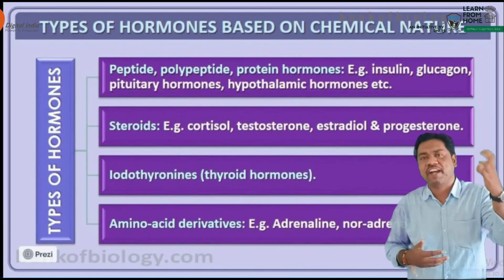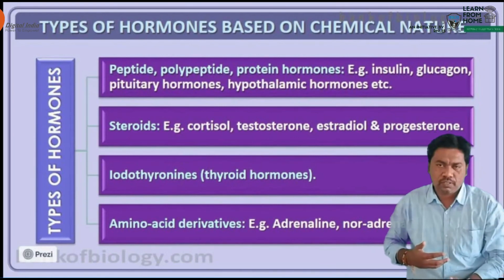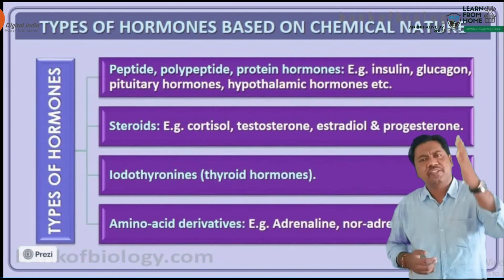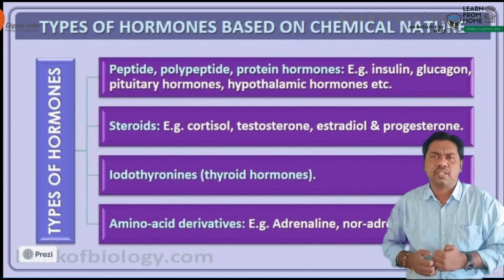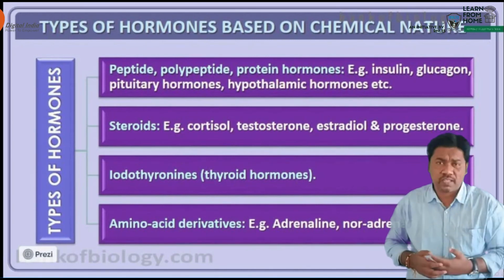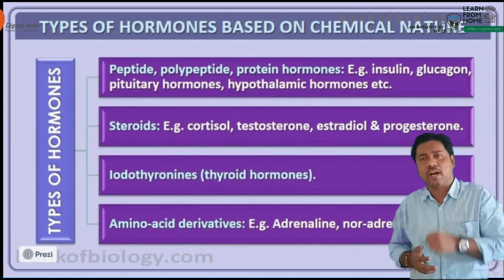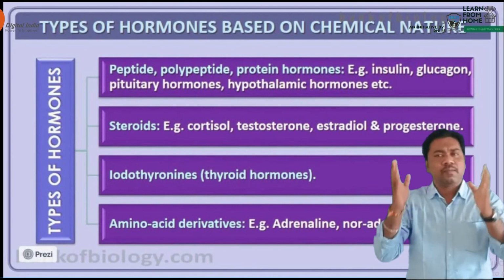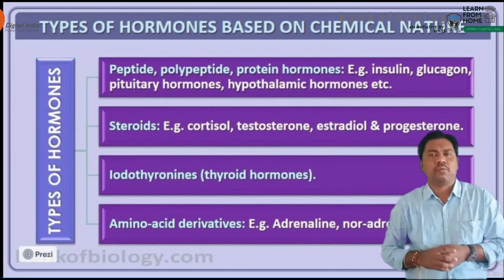Adrenaline. It is known as a fight and flight hormone, right? This is the adrenaline hormone. It is also known as an emergency hormone. So which hormone is known as emergency hormone, beta? Adrenaline hormone is known as emergency hormone. It is also known as epinephrine. It is produced from amino acids.